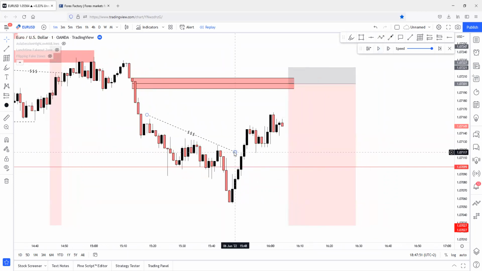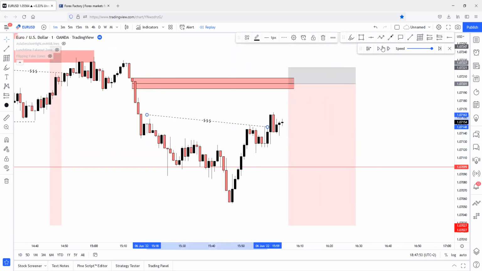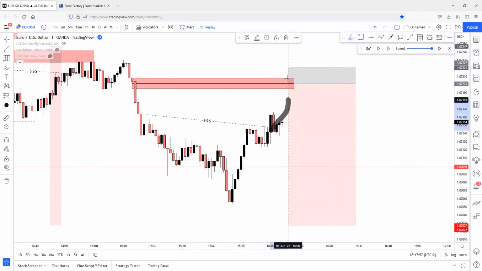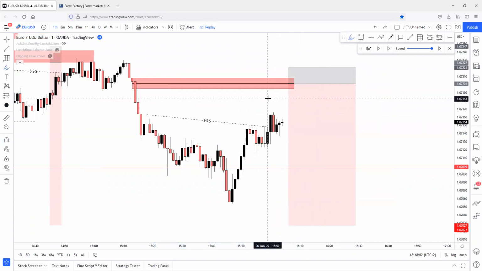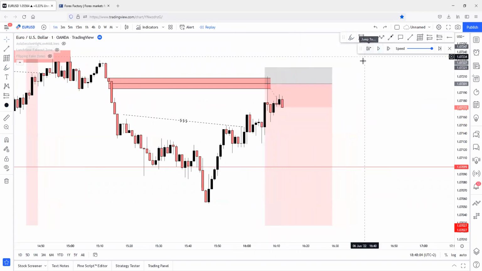Okay, more liquidity has been created, and that seems like it's being swept. So price, maybe... there's a chance that price won't come up to this zone and just reverse after the liquidity sweep. There are scenarios for this one too. But okay, that was fast.